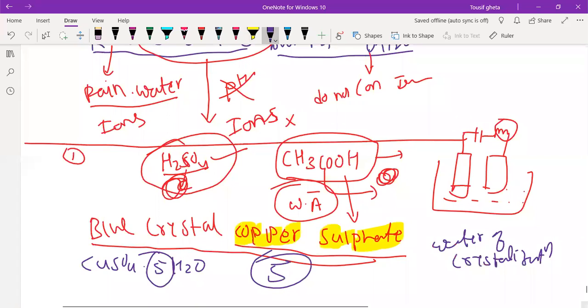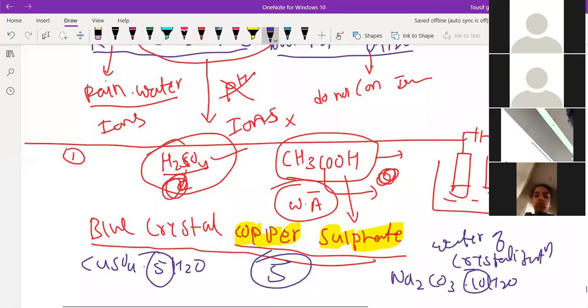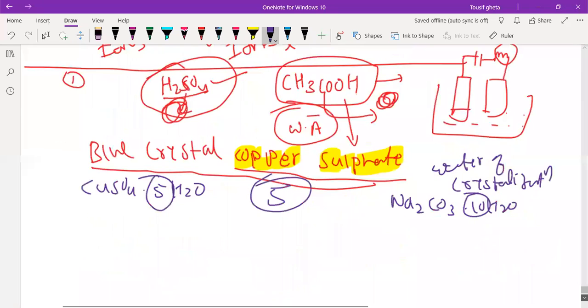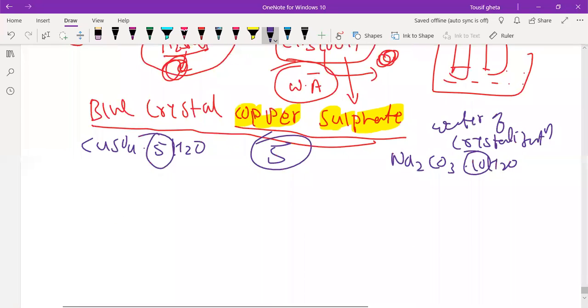In case of washing soda, Na2CO3.10H2O, this is 10. In case of washing soda it is 10. Prasanna, you should not get confused. In the first attempt you should get it correct, then only you are perfect.